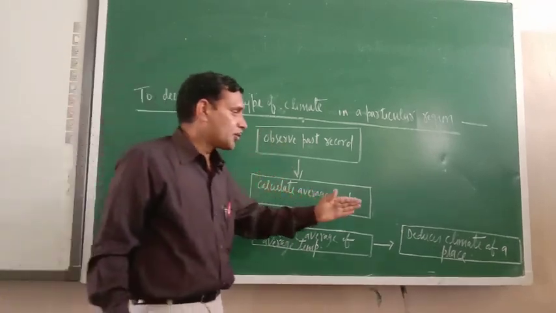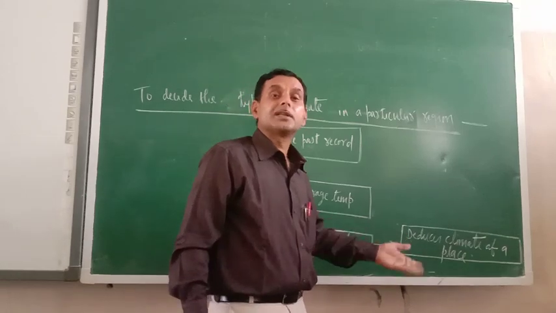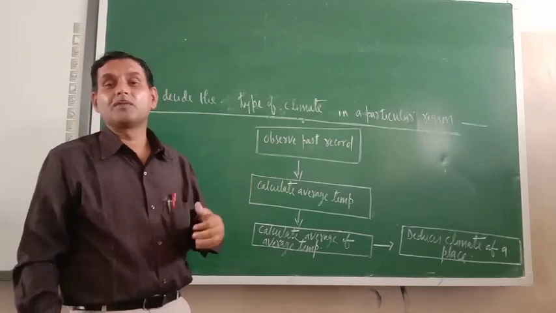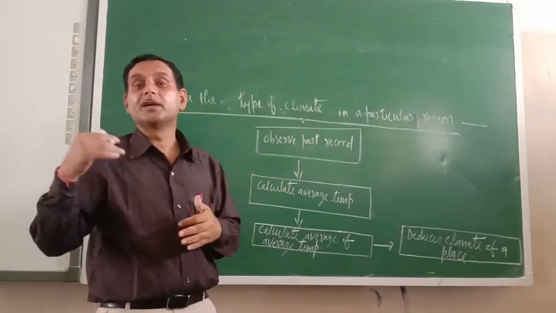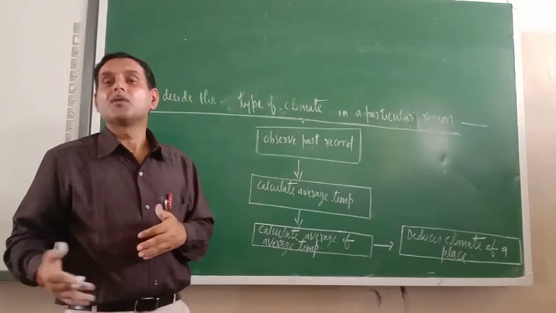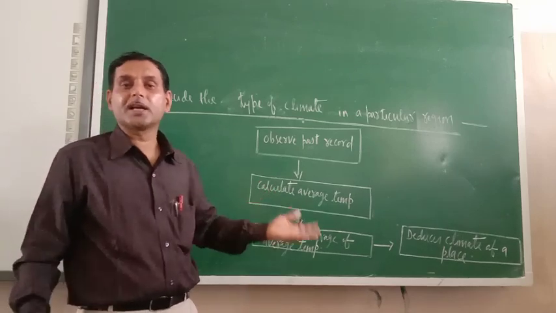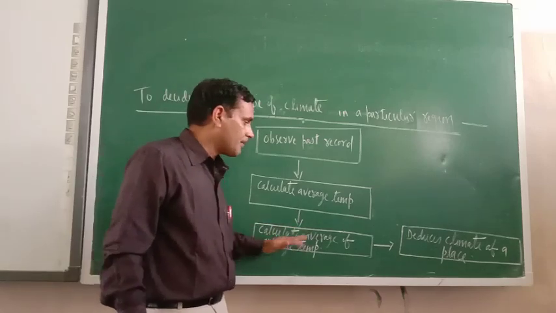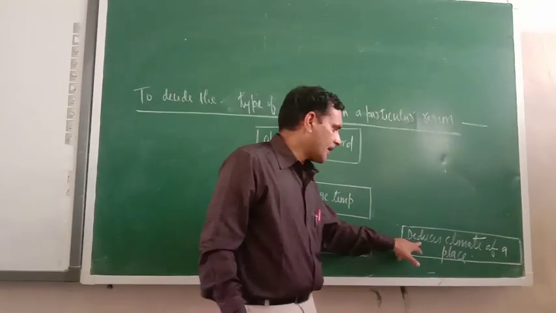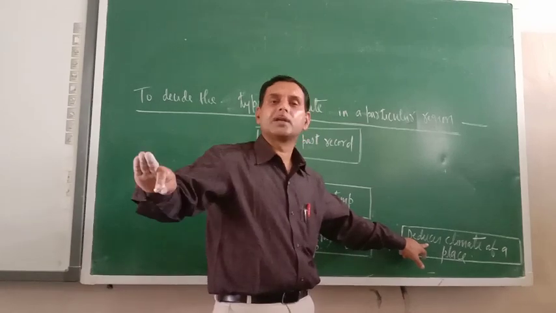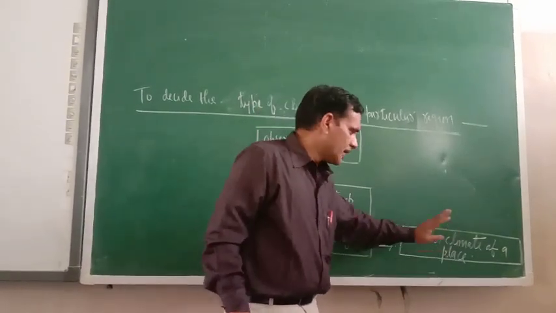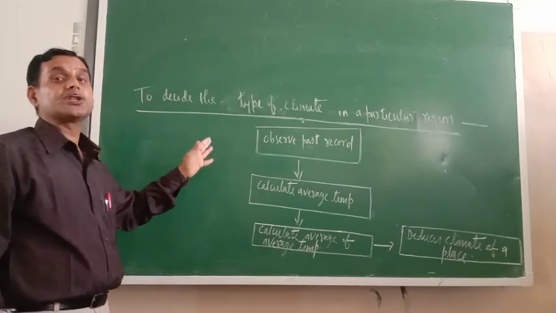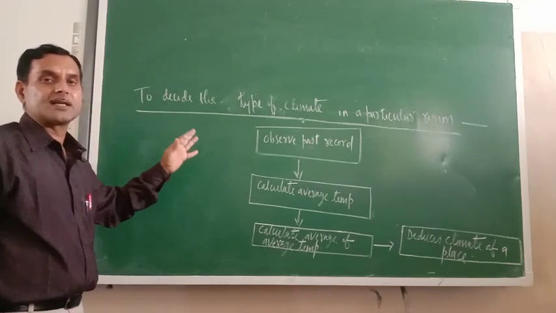Once the average of average temperature is calculated, you can draw the conclusion about what kind of climatic condition is there in this particular region, whether it is hot, humid, dry, rainy. That will be decided on the basis of this only. Calculate the average of average temperature. So here the meaning of deduce is draw a conclusion, inference. So in this way we can determine the climatic condition of a particular region.